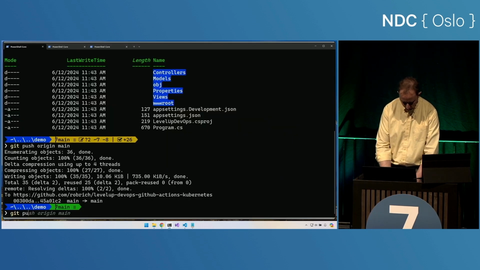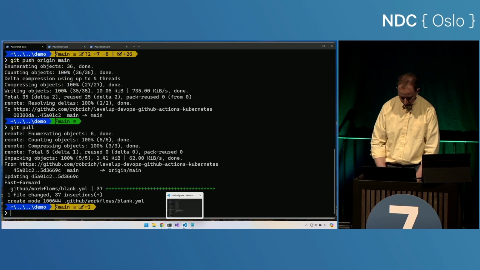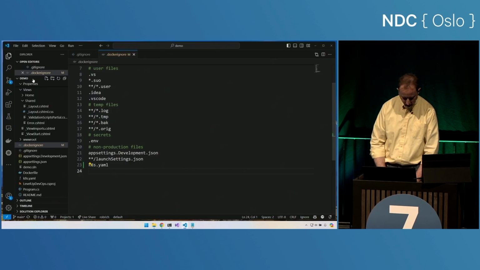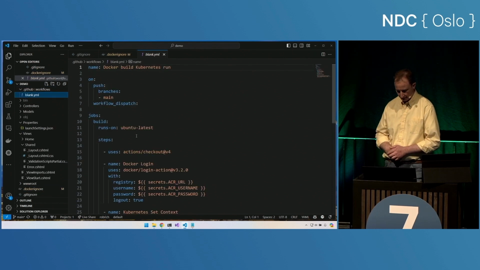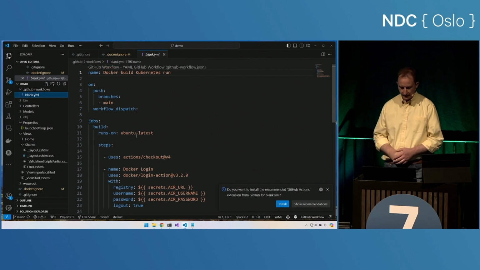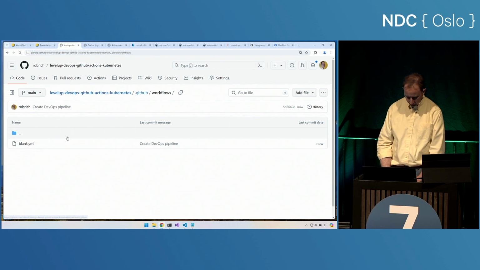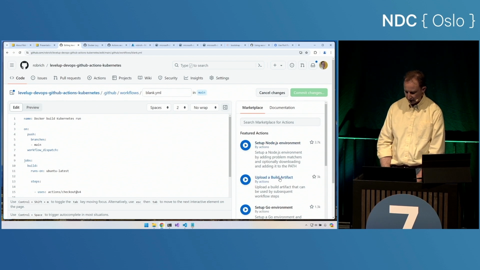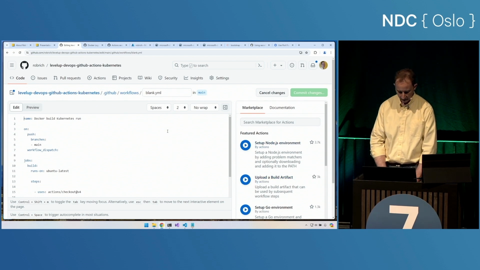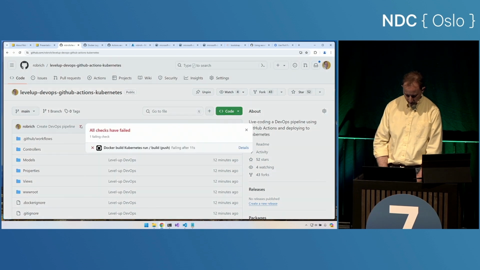So I can do a git pull, and then I will see this file appear inside my repository. There's that file, and I can just interact with it as a regular file along with all the other things that I'm doing. Cool. Now, that means I can continue editing it here, but I can also continue editing it here. I can just pop open this file. I can click Edit. I'm back in that developer experience with the marketplace, and I can start to drag in additional tasks. But because it's in the .github/workflows folder, and because I've enabled it, then we get a build that kicks off, which, by the way, failed.